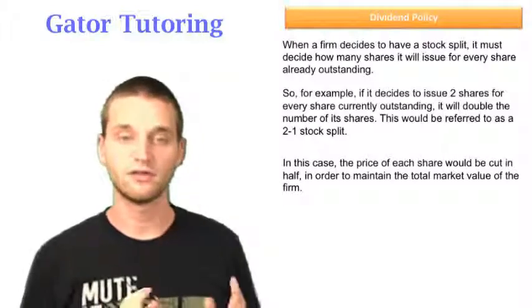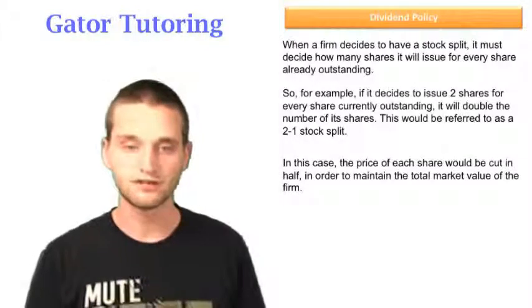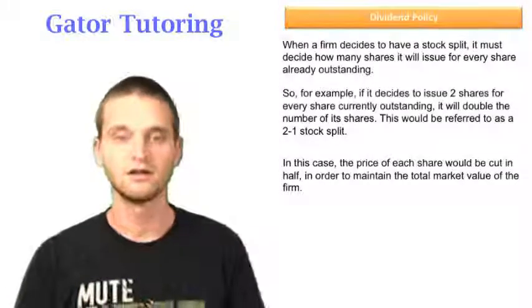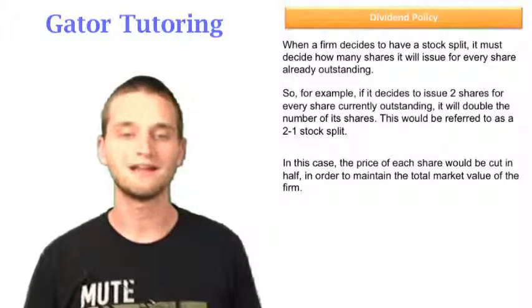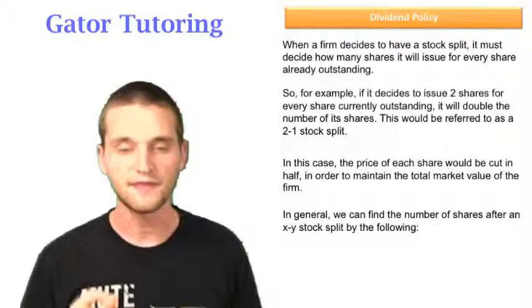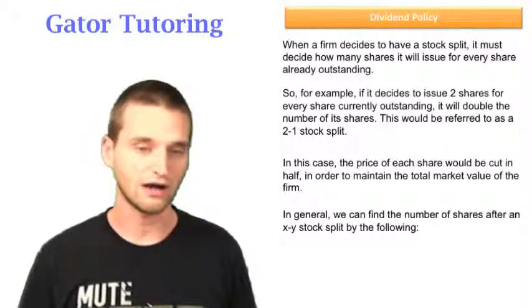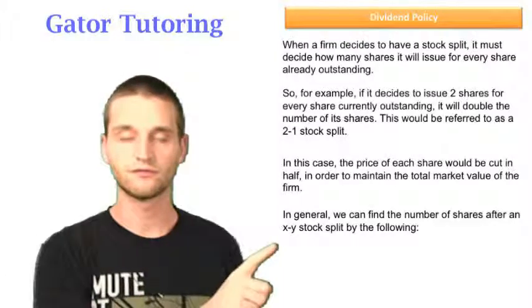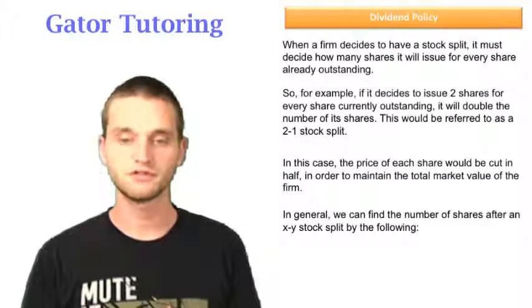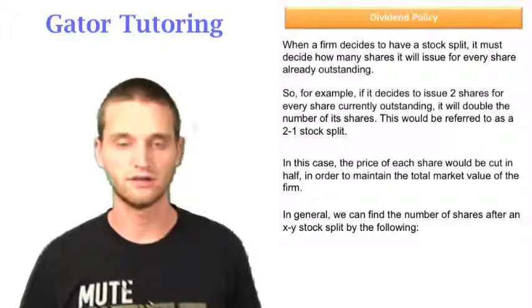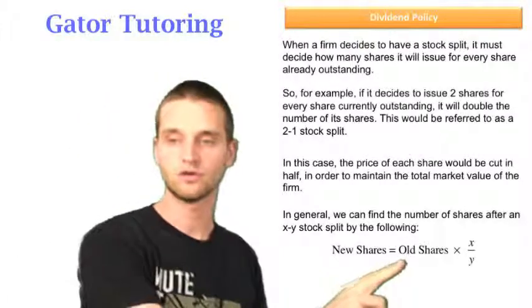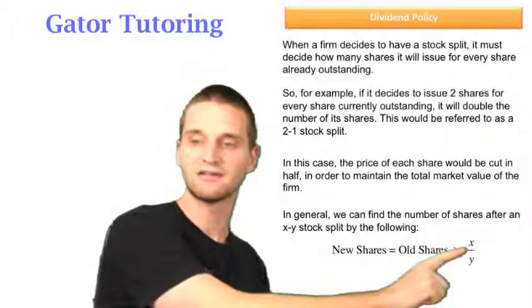So in the case of a 2-for-1 stock split, the price of each share would be cut in half because we're doubling the total stock of all of the shares outstanding. So the price will be cut in half in order to maintain the total market value of the firm. In general, we can find the number of shares after an X-for-Y stock split. I'm just leaving the numbers general, X and Y, so we can write a formula with them. The number of shares after an X-for-Y stock split is given by the following equation: the new amount of shares after the split equals the old amount of shares times X divided by Y.